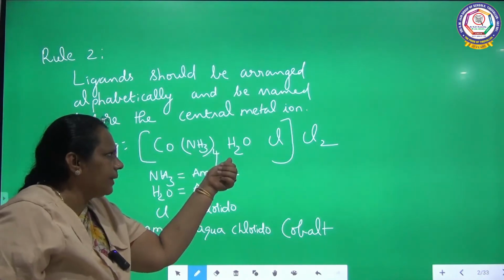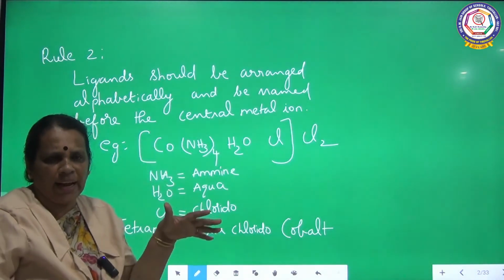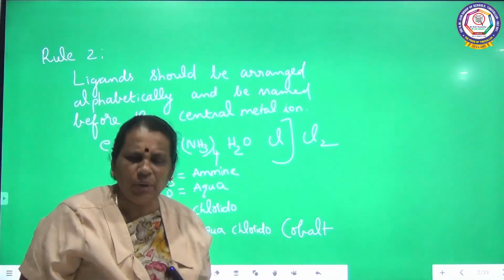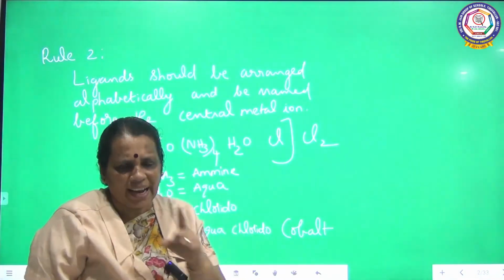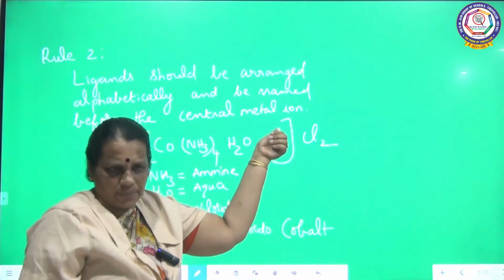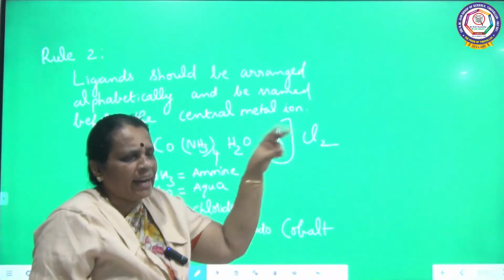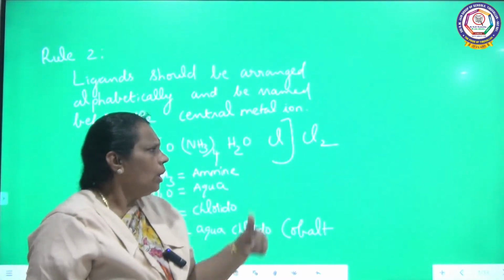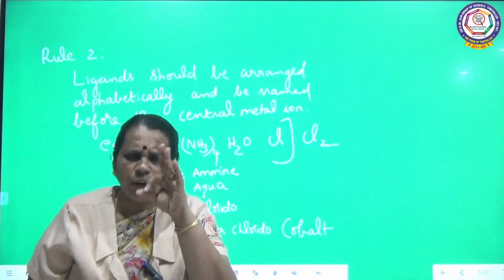If you take water, it is also a neutral ligand, so its charge is 0. When you take chlorine, it is a negative ligand. Inside the square bracket, there is only one chlorine atom, so it has -1 charge. Outside the square bracket, there are 2 chlorine atoms which are ionizable. So totally there are 3 chlorine atoms.